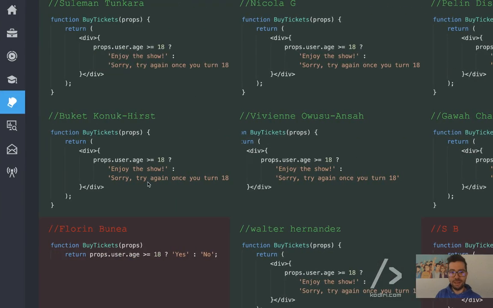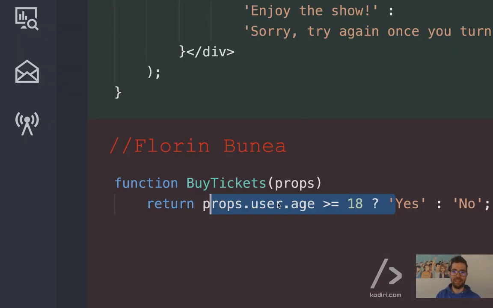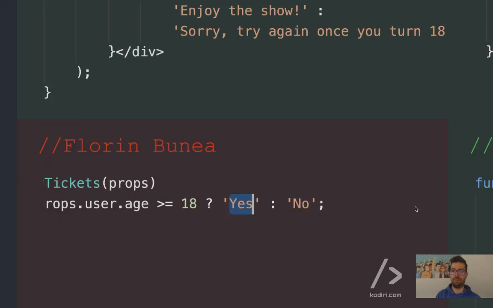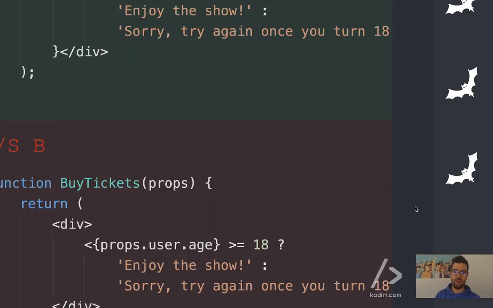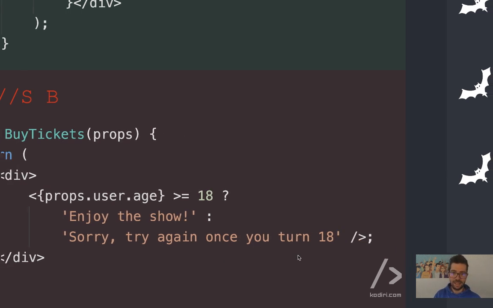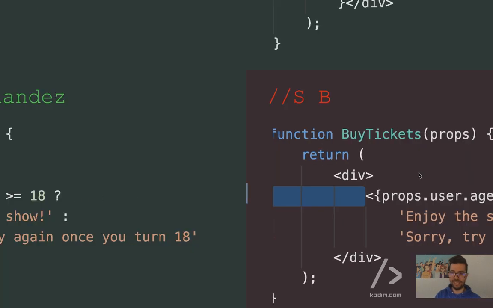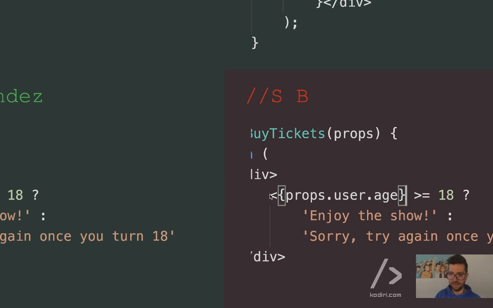Why it didn't work? Obviously, for Florin, because he didn't actually put the messages in place, right? Why it didn't work here? Oh, yes. Look at that structure.